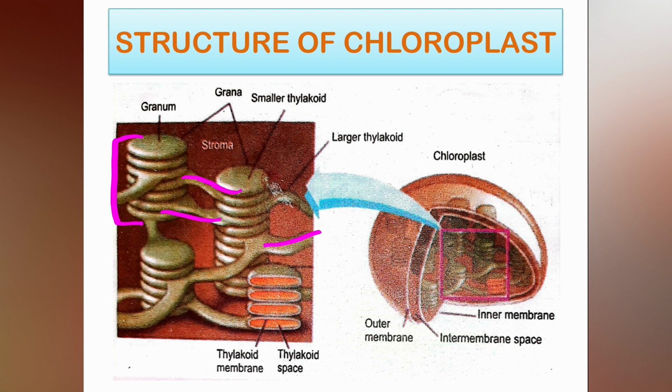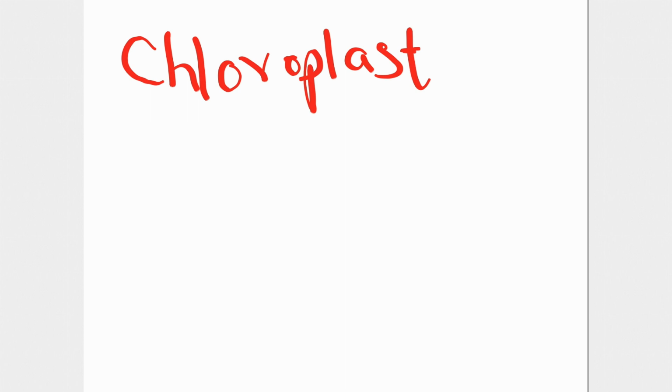The larger thylakoids are colorless and do not have pigments, whereas the smaller thylakoids have the chlorophyll pigment. We have discussed the chloroplast structure in detail. Now let's discuss the main function of the chloroplast. The main function is that it is the site of photosynthesis, as I have told earlier.